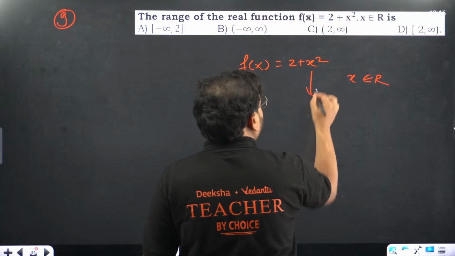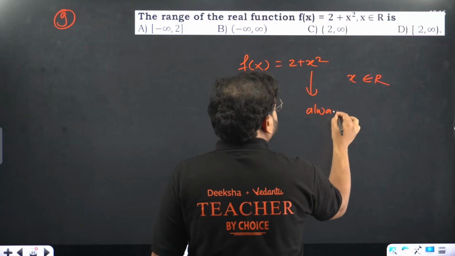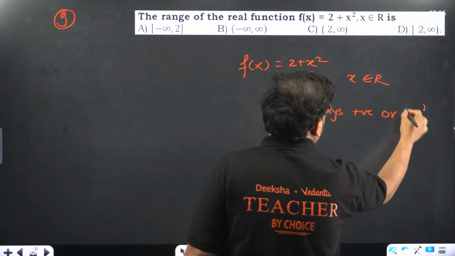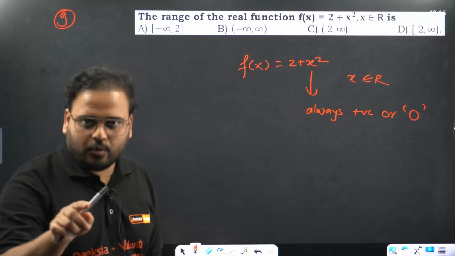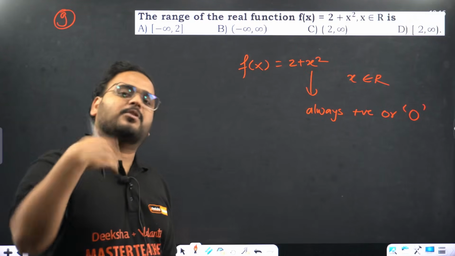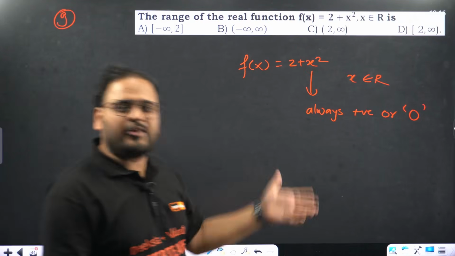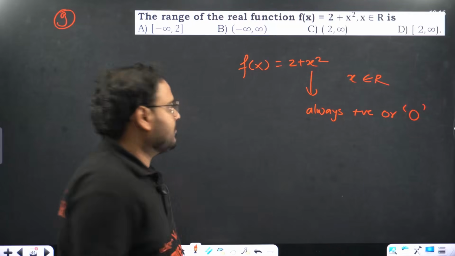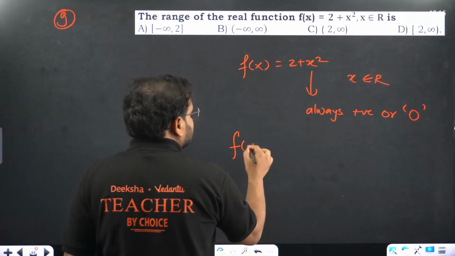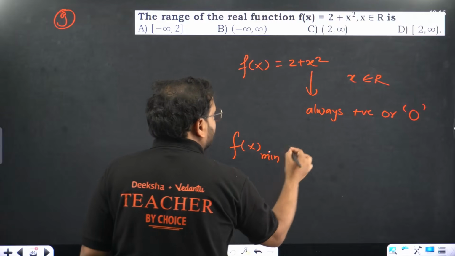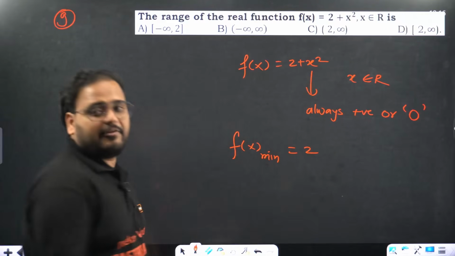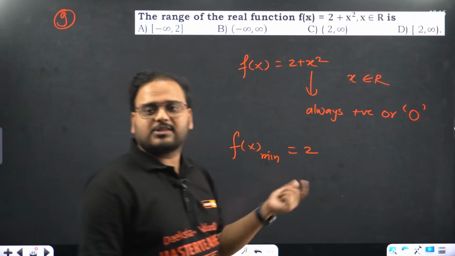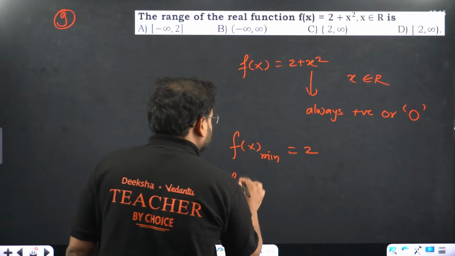X square is always positive or 0. When you put x as 0, it will become 0. Other times it's always positive. If you take minus 1, minus 2, minus 15, whatever you take, x square will make it positive. So the minimum value of f(x) is 2, when x is 0, because it becomes 2 plus 0.